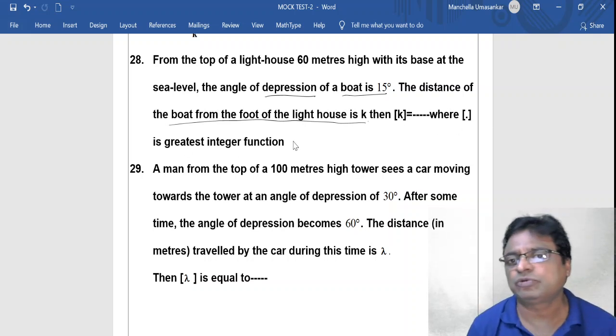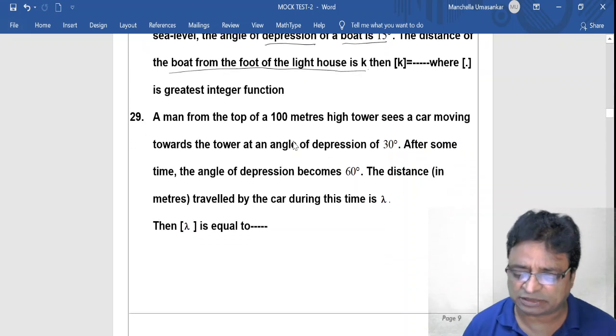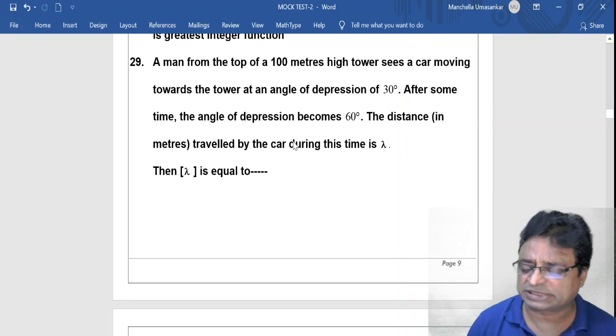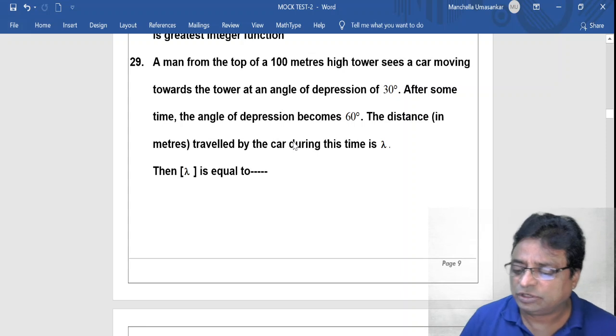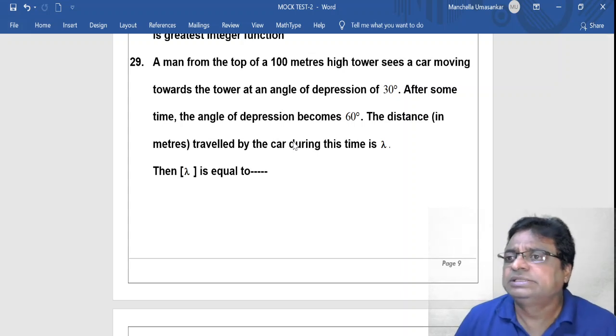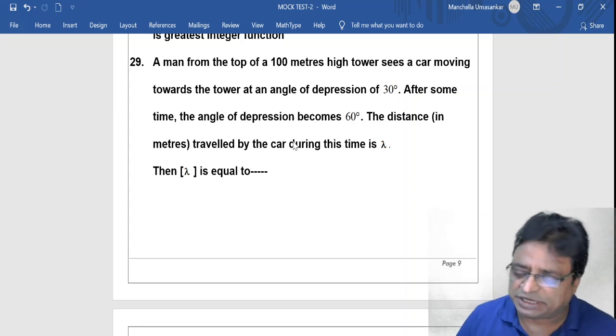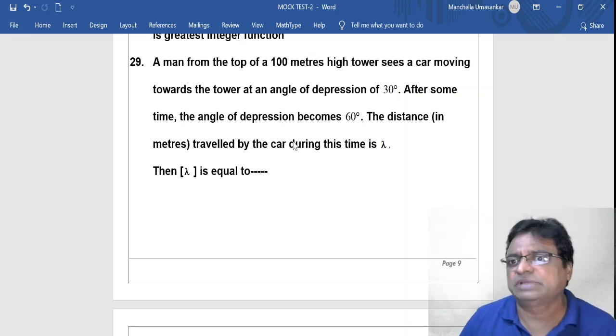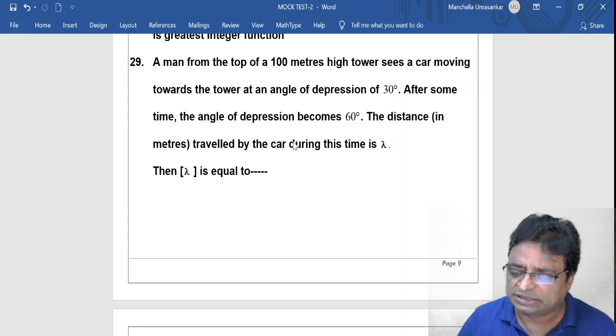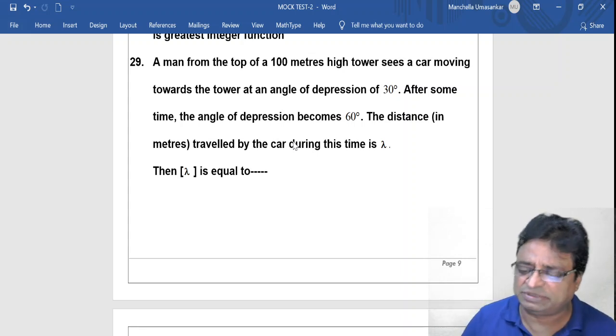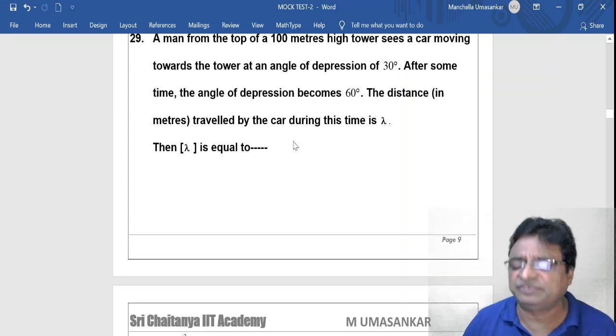Okay, now 29th question. A man from the top of a 100 meters high tower sees a car moving towards the tower at an angle of depression of 30 degrees. After some time, the angle of depression becomes 60 degrees. The distance in meters traveled by the car during this time is lambda. Then step lambda is equal to dash.